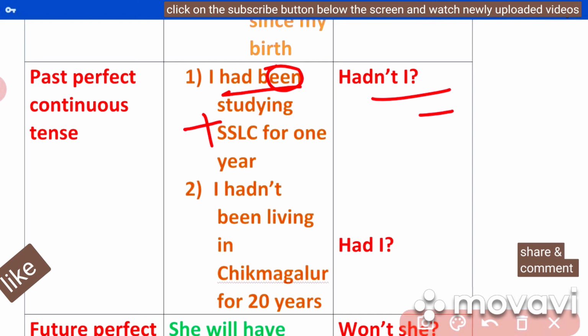Here also, I hadn't been living in Chikmagalur for 20 years. Here I hadn't, just skip been. Here also same. This is a negative statement, so the question tag is positive here.